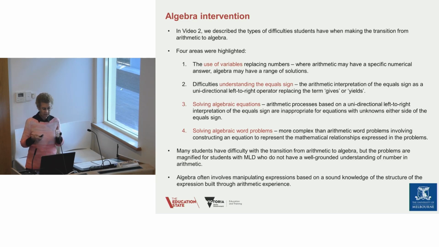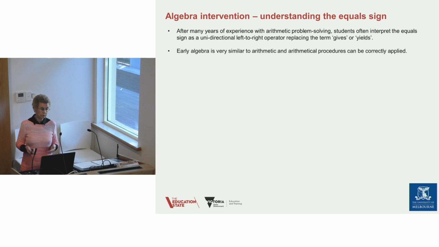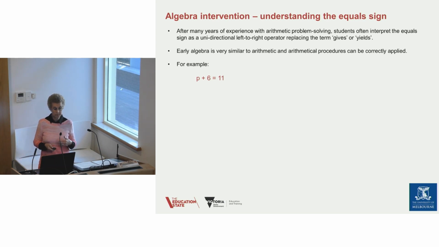So just to reiterate, students with maths learning difficulty and dyscalculia may need to step further back before embarking on these algebraic interventions. So after many years of experience with arithmetic problem solving, students often interpret the equal sign in this unidirectional left to right way. And early algebra is very similar to arithmetic, and arithmetical procedures can be correctly applied in early algebra, and that really is what leads to these difficulties.